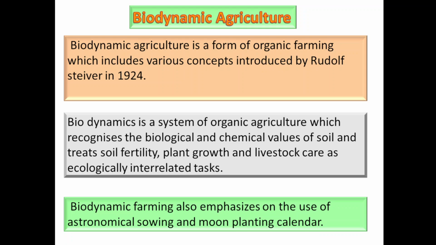After that, chemical fertilizers were introduced. These chemical fertilizers are used in huge amounts because they give more yield. So to increase the yield, large amounts of chemical fertilizers are used.